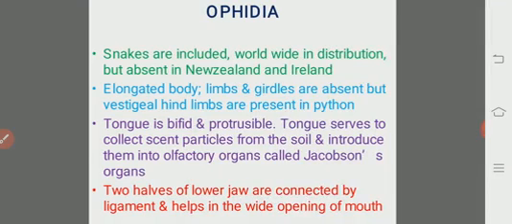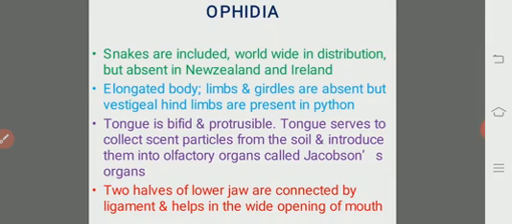They are worldwide in distribution, except in New Zealand and Ireland, where there are no snakes at all. The body is elongated, but limbs and girdles, pectoral girdle and pelvic girdle, forelimbs and hind limbs are absent.